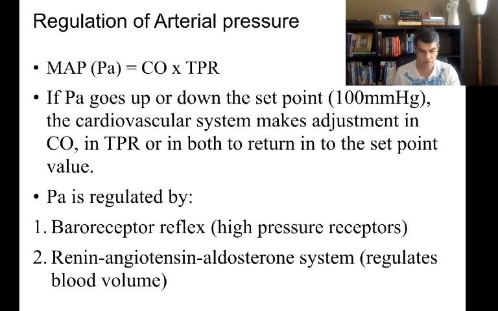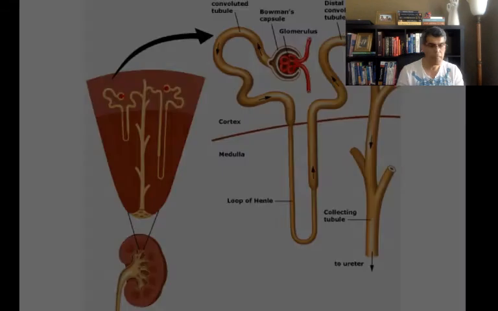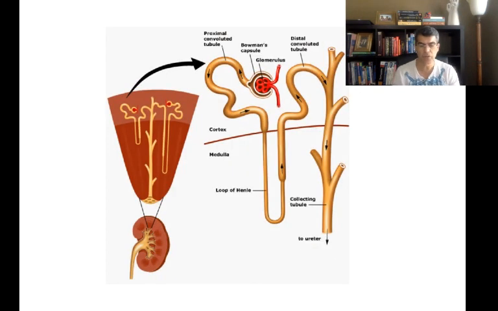In the long term, we're going to use the kidney. Kidney is going to control your blood pressure in the long term. That's why people with kidney disease, their blood pressure is going to fluctuate dramatically, because the kidney is not working. To understand that, let's review the kidney one more time.